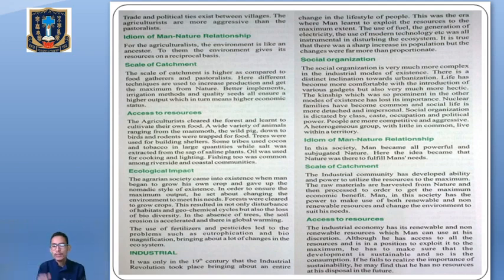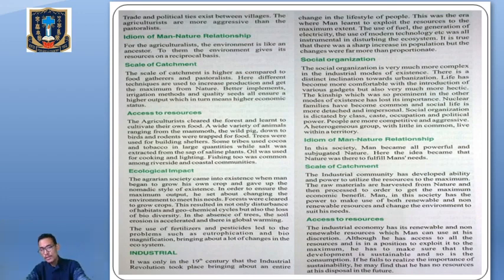Though the people of this industrial mode of existence were able to use the resources to the maximum and exploit all the resources available to them, at the same time they must give importance to sustainable development, which can take place without hampering the balance of nature and the environment. If they fail to maintain sustainability, they will have no resources at their disposal in the future.